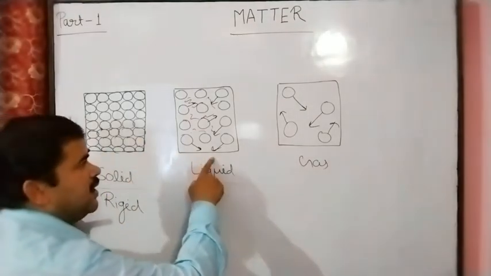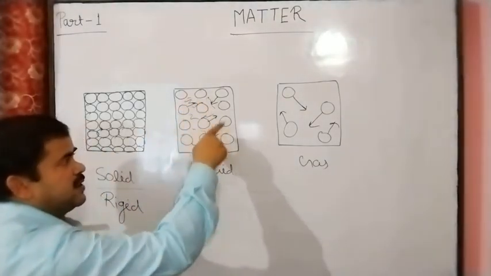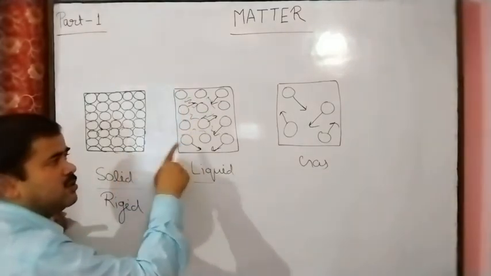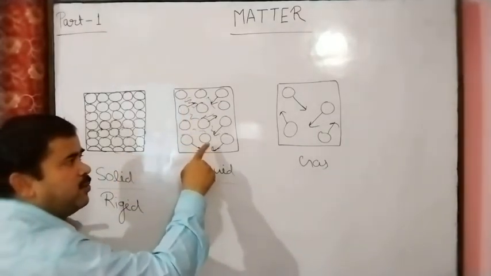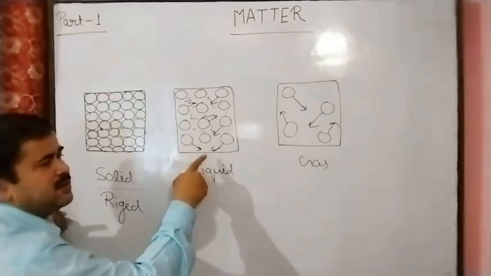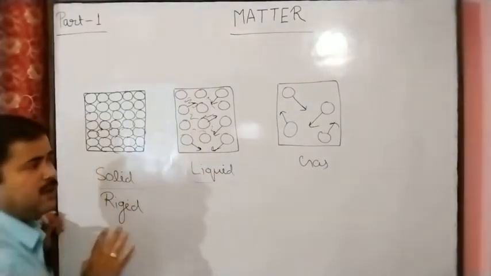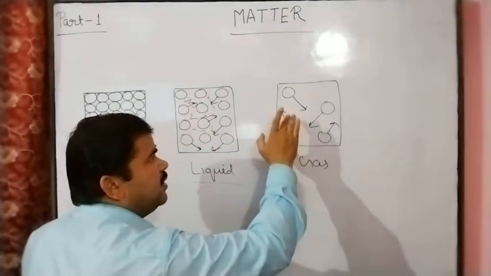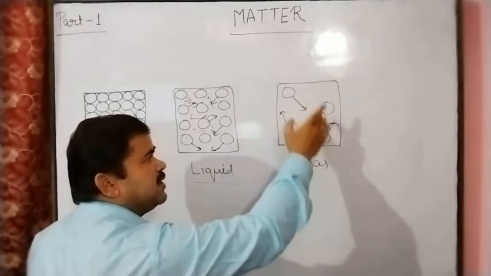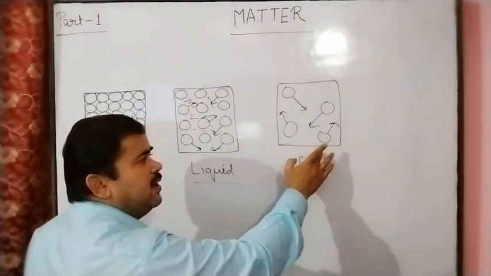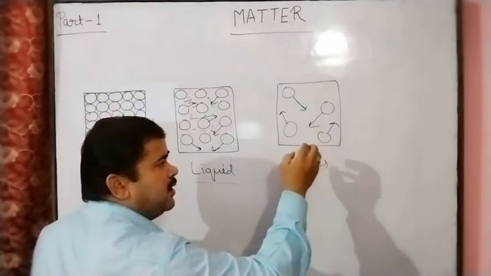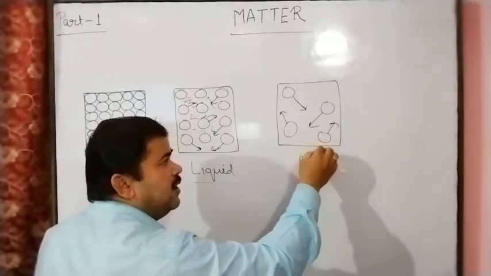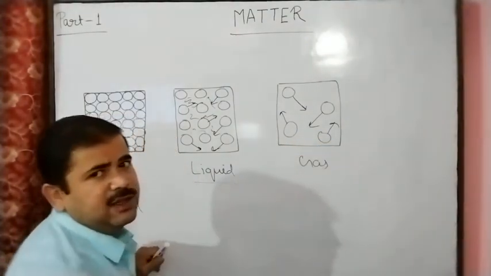In the liquid state, interparticle space is more than in the solid state. So the interparticle force of attraction will be less than in the solid state. And in the gaseous state, there is much more interparticle space. So that's why the interparticle force of attraction will be least in the gaseous state.